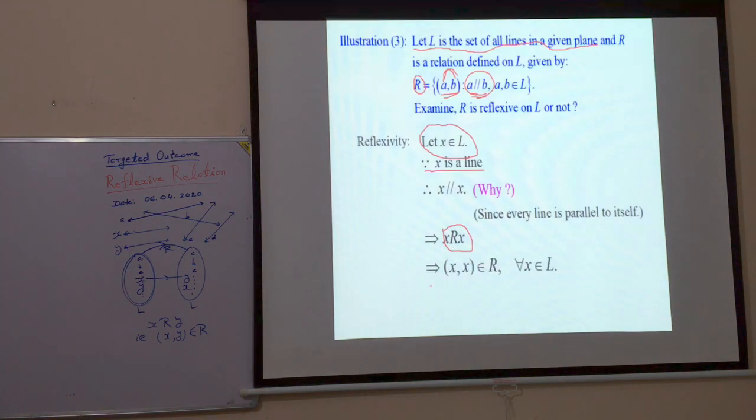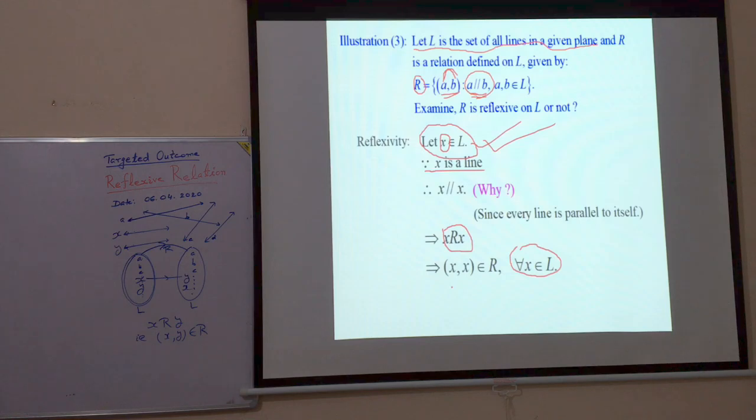That is, ordered pair xx belongs to R for all x belonging to L. We have taken here L, x was arbitrary. This x is not a particular element. This x represents each and every element of the set L.